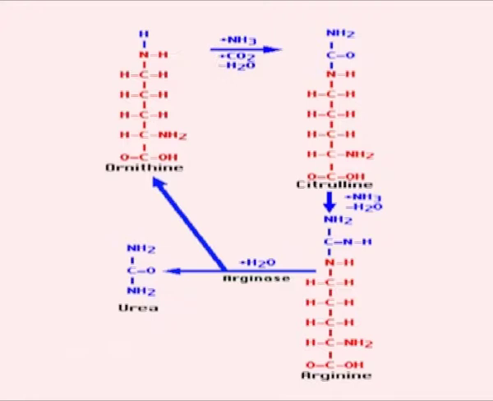Ornithine is then transported back into the matrix of the mitochondria by the ornithine transporter to complete the cycle and to initiate another round of the urea cycle. The urea thus formed is passed via the bloodstream to the kidneys and is excreted into the urine. A defect in any of the enzymes of the urea cycle leads to a toxic accumulation.